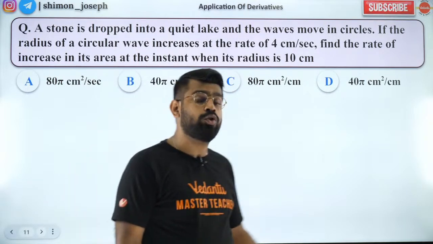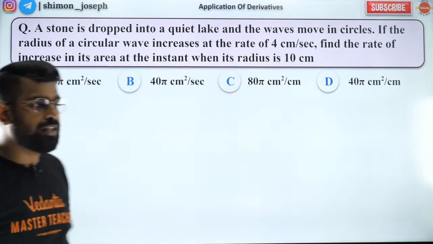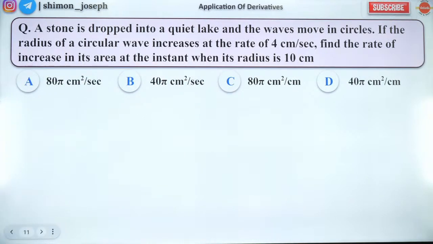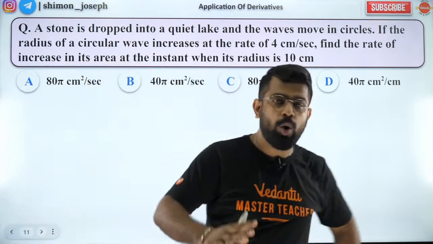What is the answer? B is the answer now? No, no, no. That's not correct. B is not correct. You are wrong. Please check it. See, these are all basic questions. Don't go fast and make a mistake. Try to be slow, get it correct, okay? They are very important questions. Come on, guys. Don't make silly mistakes. It's okay. Do it slow. I'll give you some time.